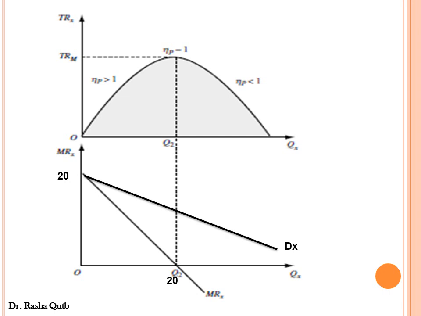In order to draw marginal revenue, it has the same intercept as the demand curve at 20 on the y-axis, but it is twice as steep as the demand curve. When total revenue reaches its maximum, marginal revenue equals 0 and the quantity demanded equals 20.